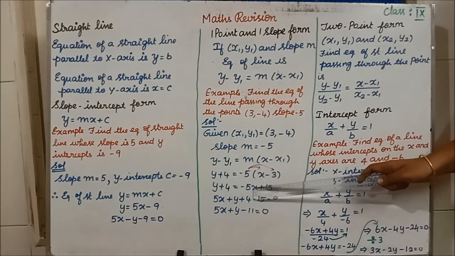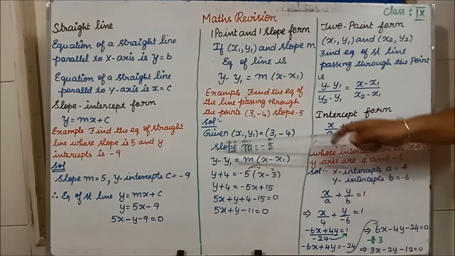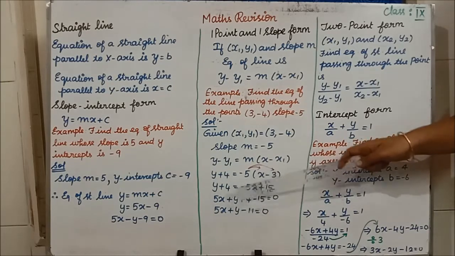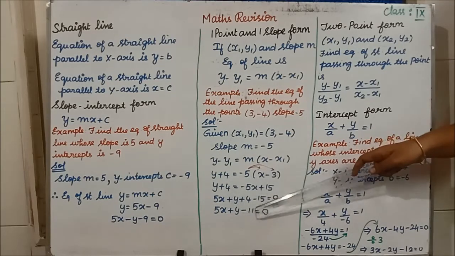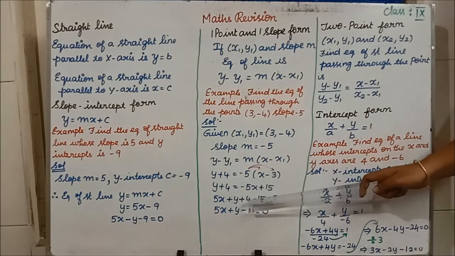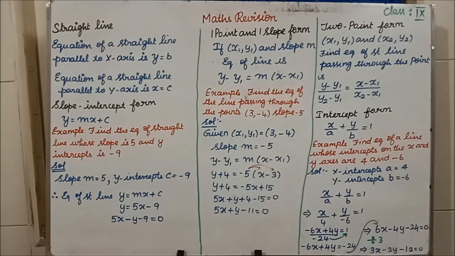So I am writing x first. It is negative, so if we take it that side it will become positive. 5x plus y plus 4, and this 15, if it comes this side, minus 15 is equal to 0. Clear? The next step, 5x plus y, 4 minus 15 is minus 11 equal to 0. Like this only you have to find.